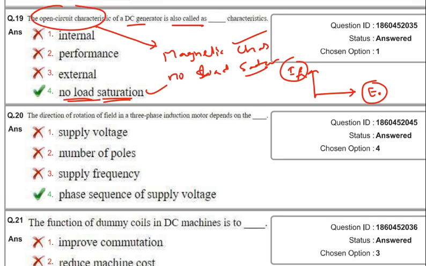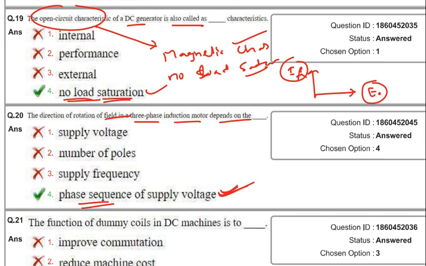Next question: the direction of rotation of the field in a three-phase induction motor depends on the phase sequence of the supply. If the phase sequence changes, then the direction of rotation of the field will change. So this is the correct answer.